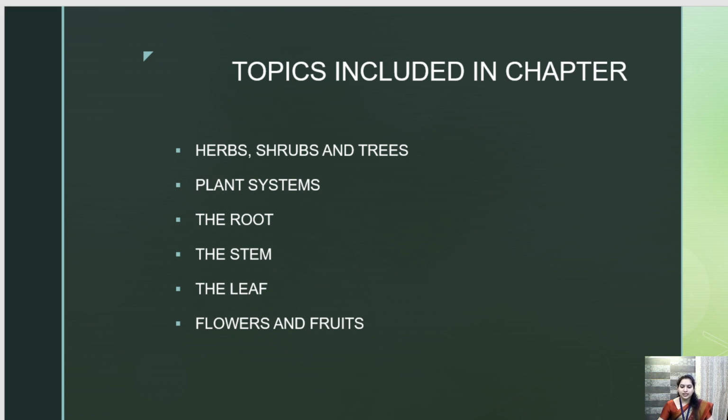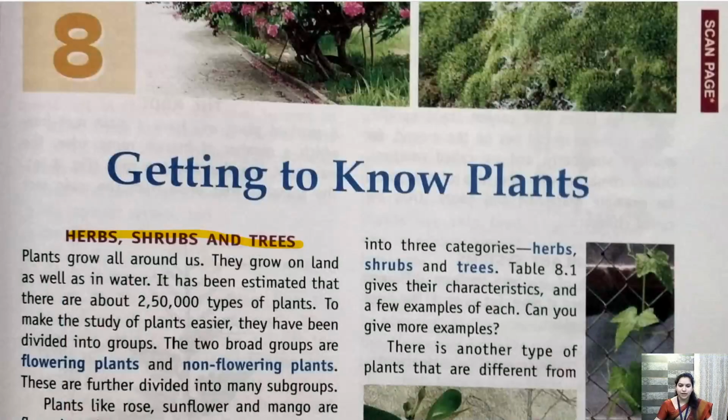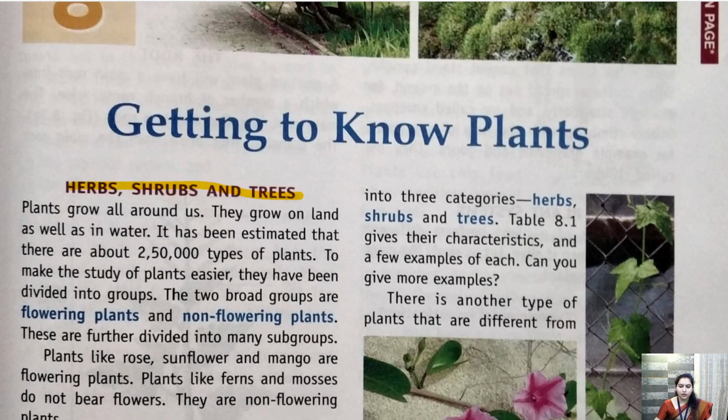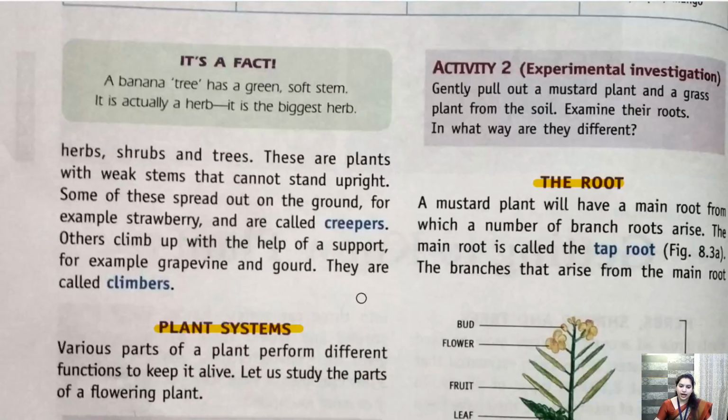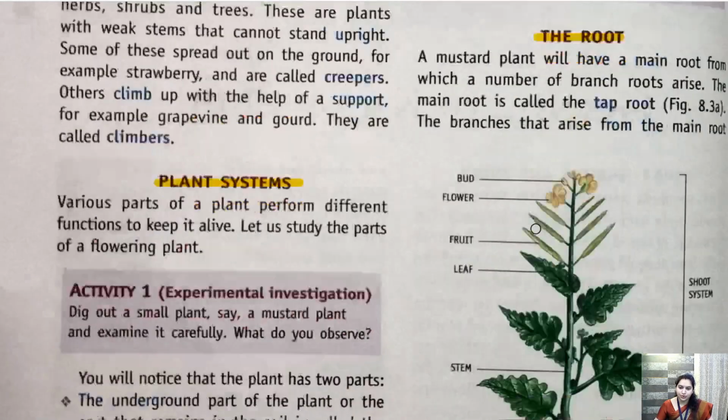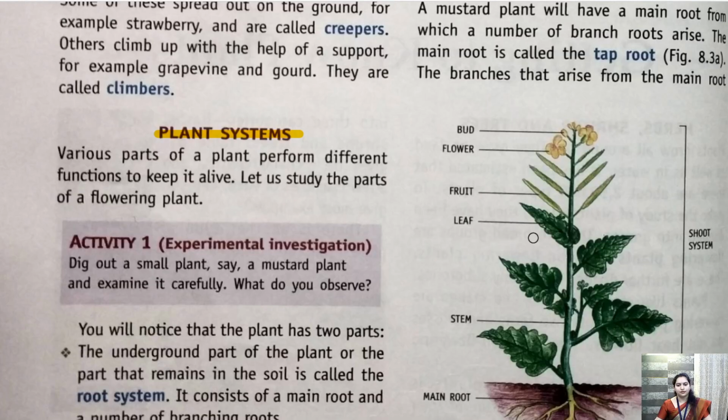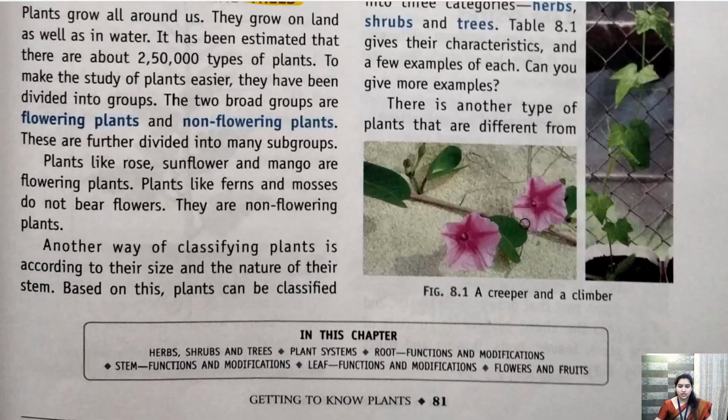Okay, so let's again see what is there in the chapter. Let's see the PDF of the chapter. So this is chapter number 8, Getting to Know Plants. Okay, so the first topic we are seeing here is herbs, shrubs and trees. Okay, then we have plant system, the root, the leaf, the stem and everything. Okay, so this is a very interesting chapter.